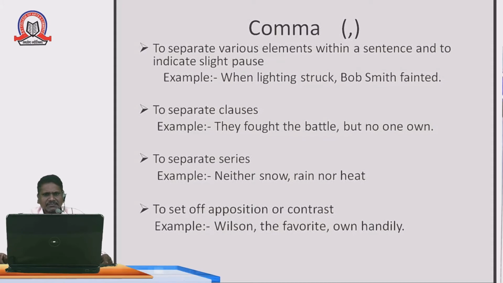Next, the importance of the comma: to separate a series. For separating a series we use commas. For example, "neither snow, rain, or heat." Instead of this, we also use first, second, third, fourth. These are series: 1, 2, 3, 4, 5. For a series we must use commas, and then it gets a meaningful sense. Without using the comma, there is no meaningful sense.